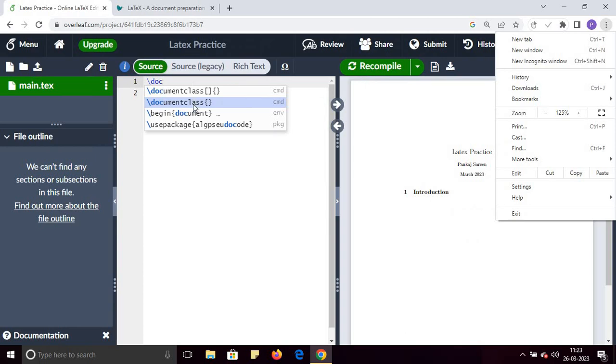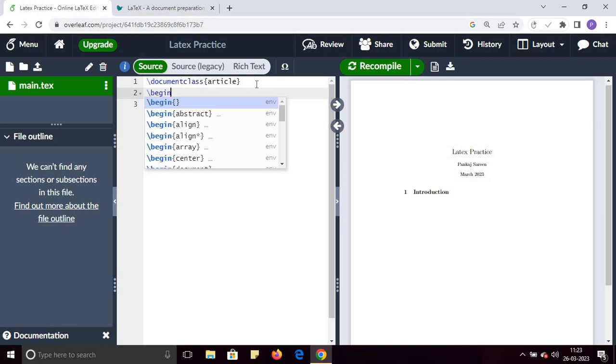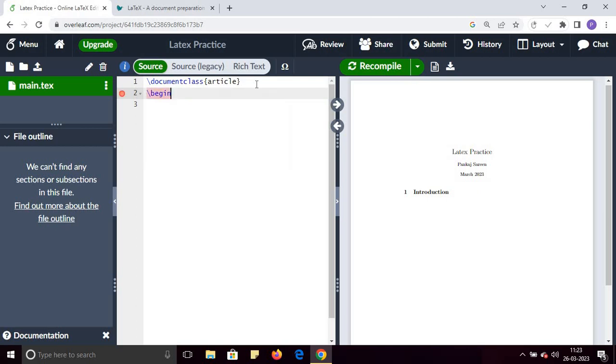For the document class, you can use any of the options: article, beamer, book, letter, report. For right now I will use article. So the document class is article, and then begin document. I will use begin document, and it will automatically generate this end document. So it has three main components: document class, begin, and end.